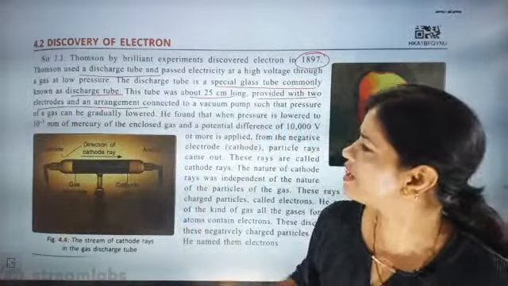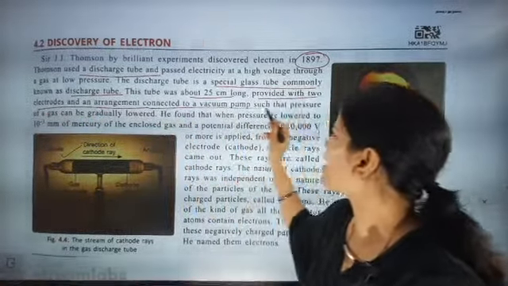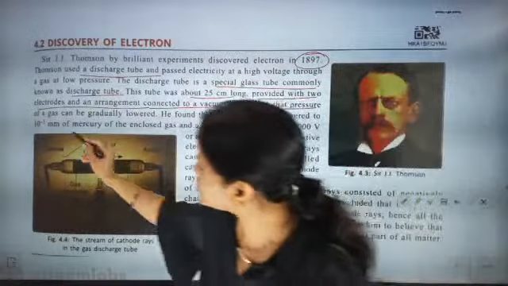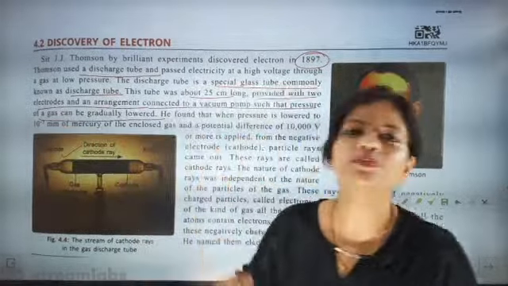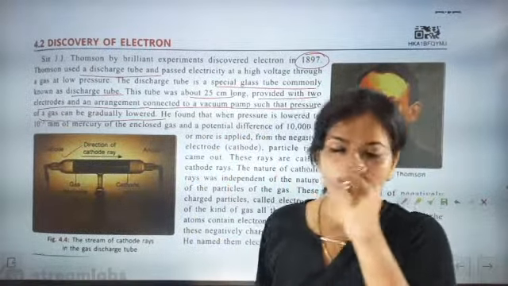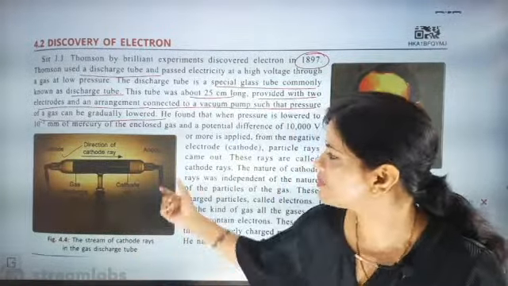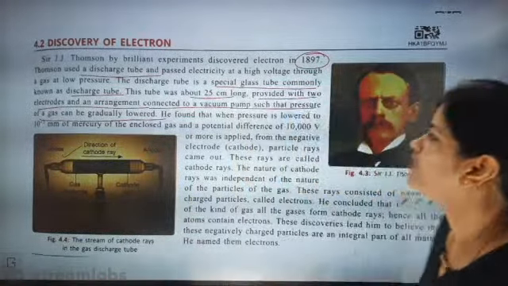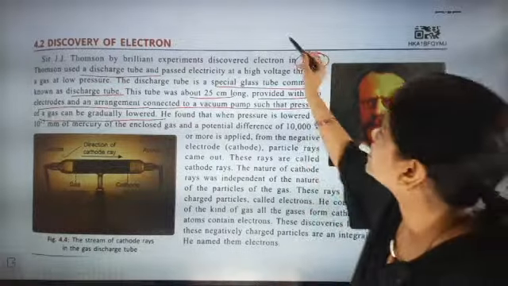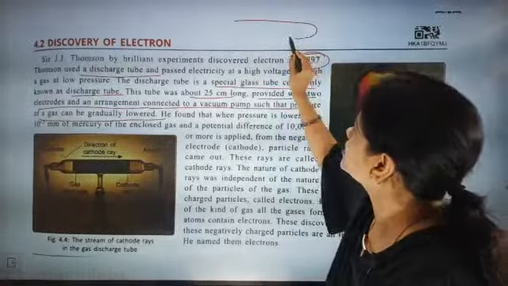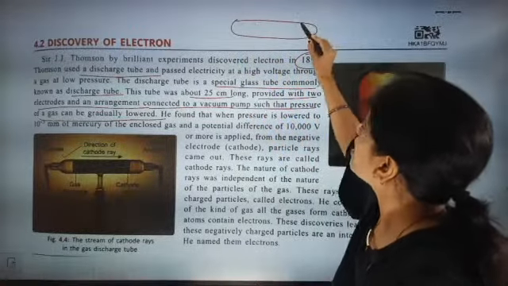electrodes and an arrangement connected to a vacuum pump such that the pressure of the gas can gradually be lowered. So the discharge tube had an arrangement. What type of arrangement? The first arrangement was a pump.